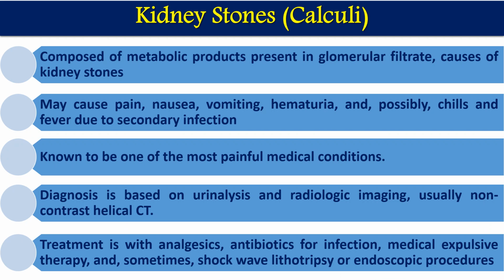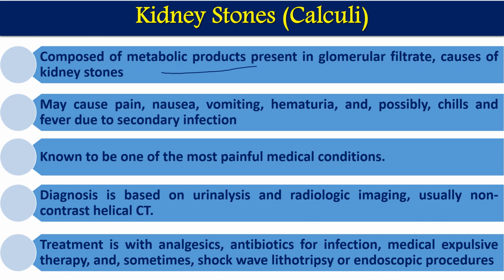So the kidney stone is normally composed of metabolic waste after the filtration, present in the glomerular filtrate. If kidney stones are very small, they will be passed through the urine. If they are a little bit larger and cannot be passed, they will be collected, or will stay in between some of the places.